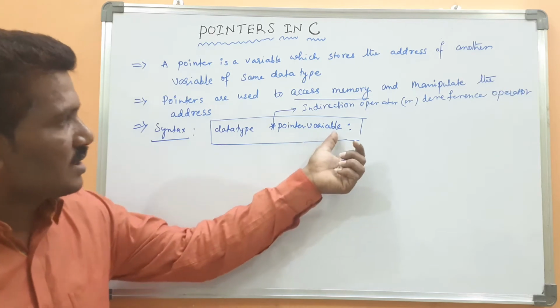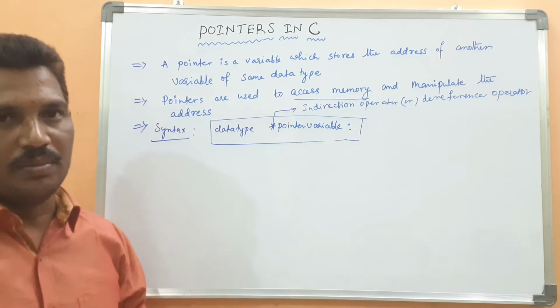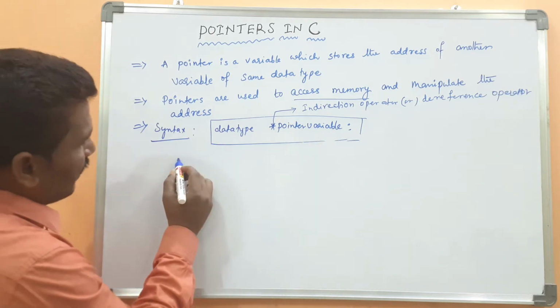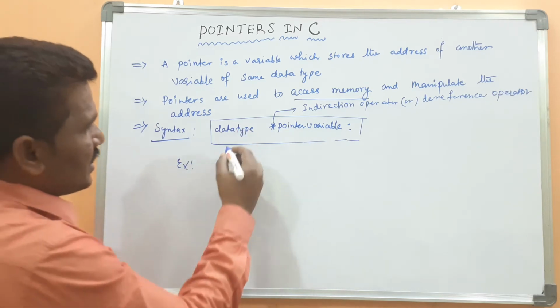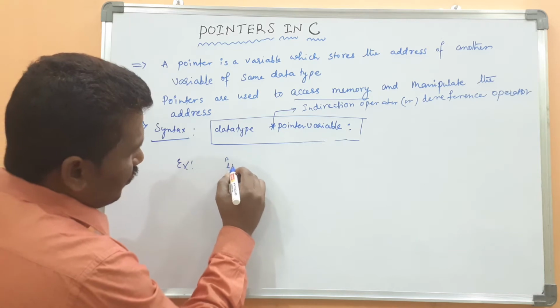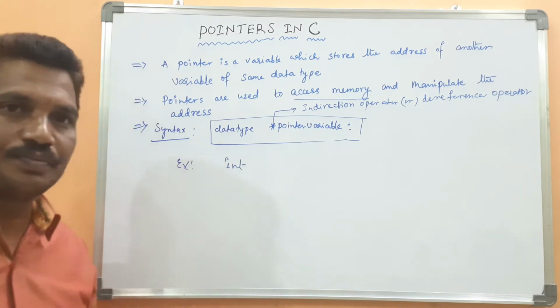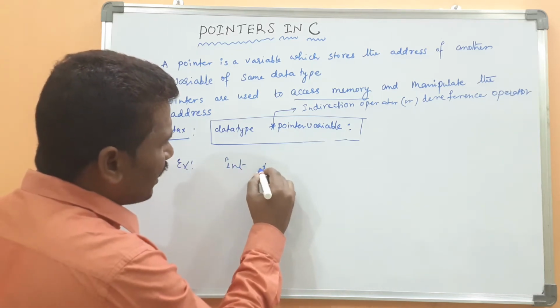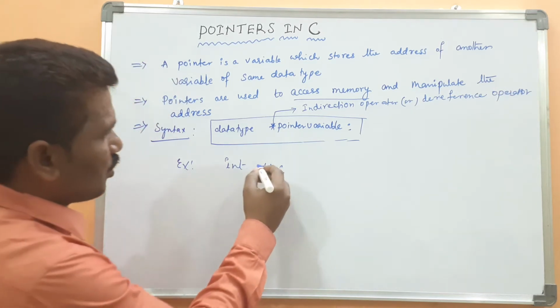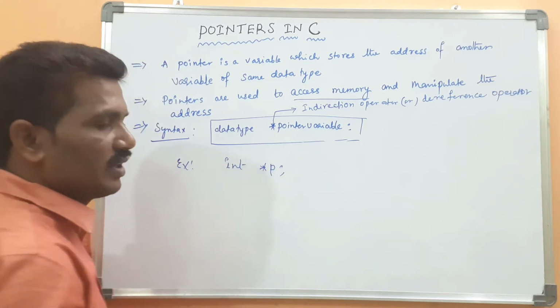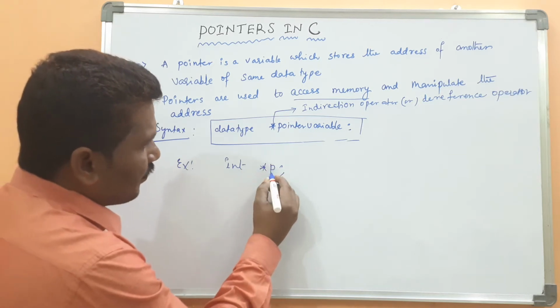Then another one is the pointer variable. I will write one syntax example using this syntax. For example, the data type is integer, the asterisk is the indirection operator, and the pointer variable is p.